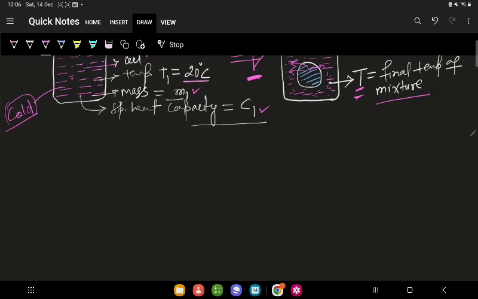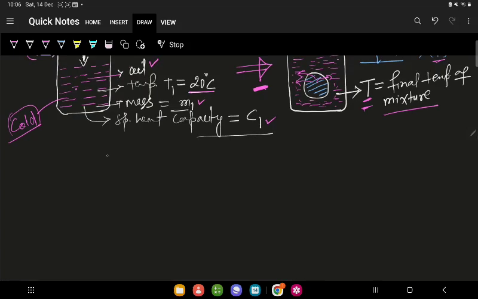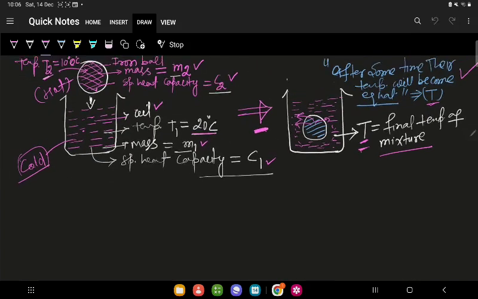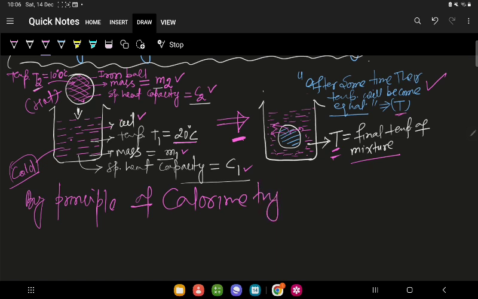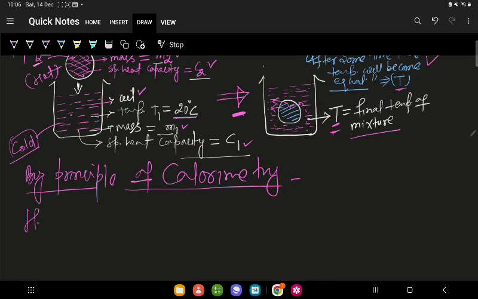Now suppose I apply principle of calorimetry on this system. By principle of calorimetry we can write: heat loss by hot body.